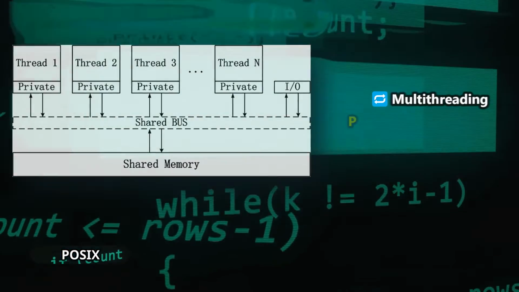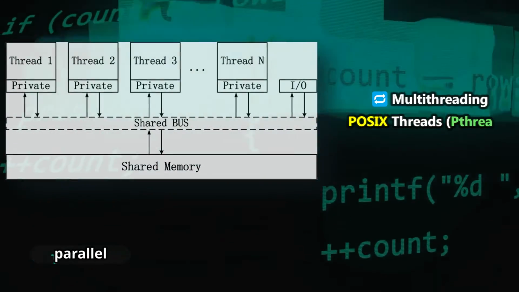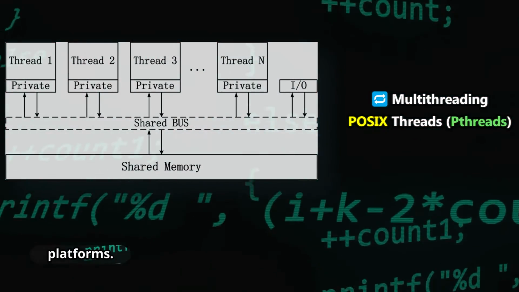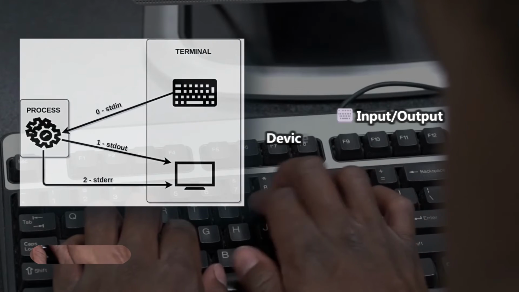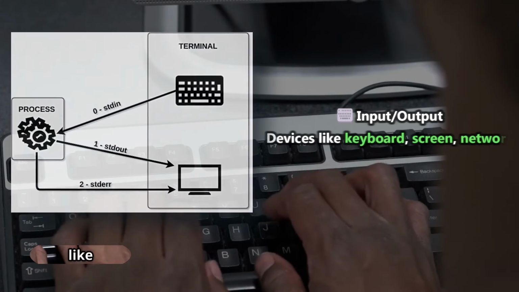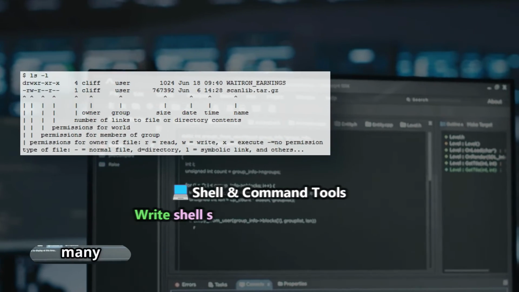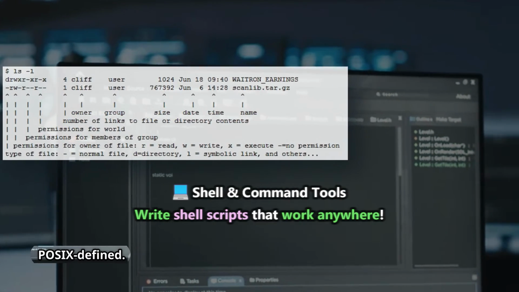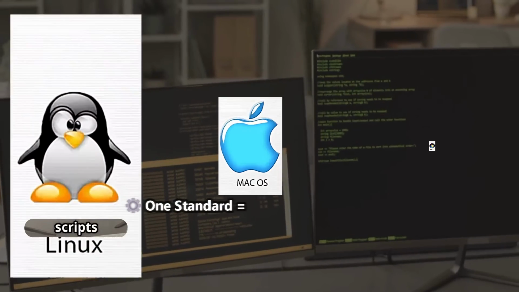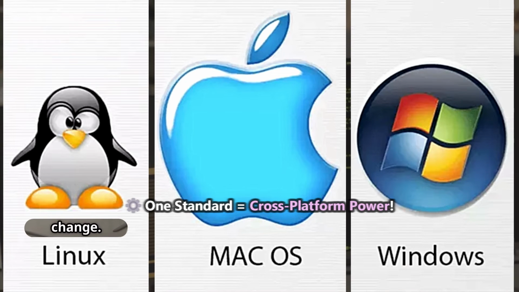Multi-threading. POSIX threads, or pthreads, make parallel processing possible across platforms. Input and output, standardized ways to handle devices like keyboards, screens, or networks. Shell and command line tools. Many Unix commands and behaviors are POSIX defined. That's why shell scripts often work on different systems without change.